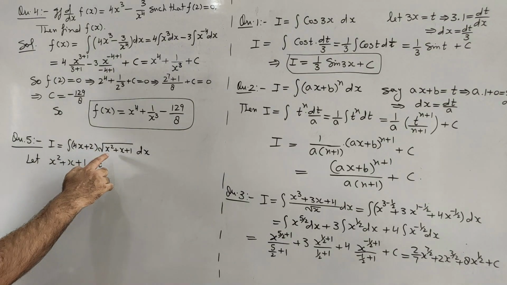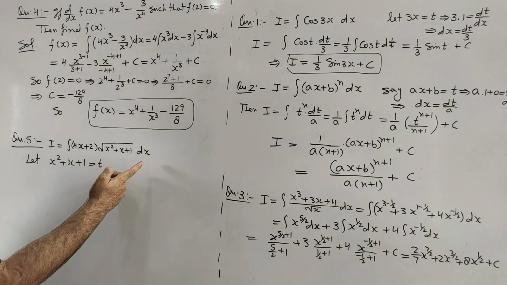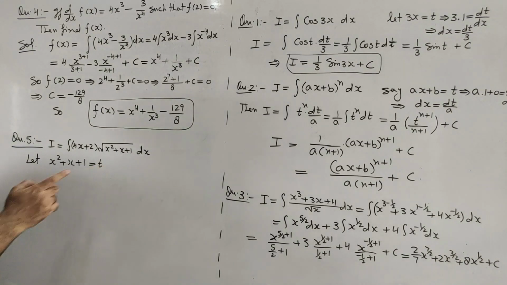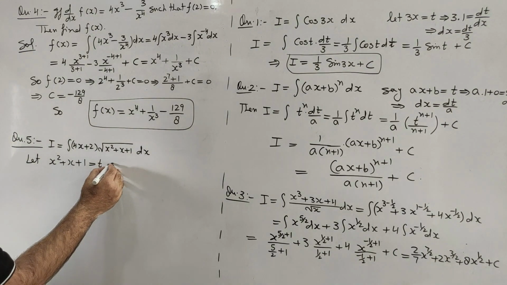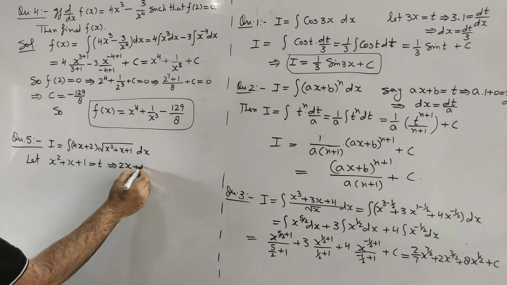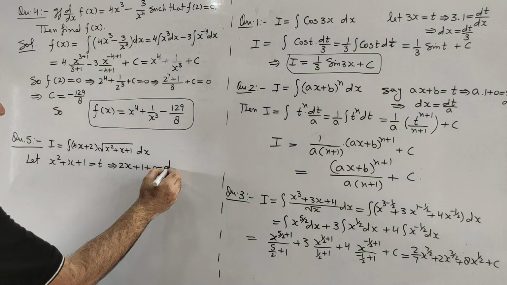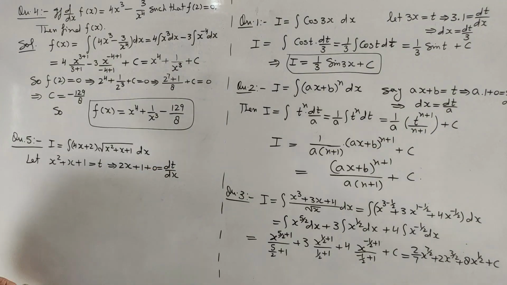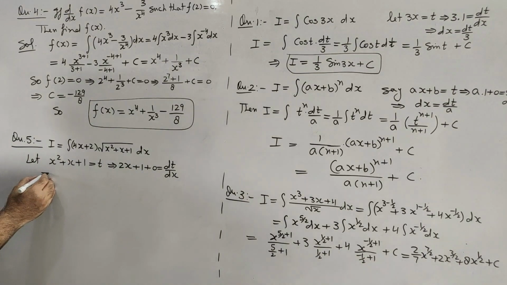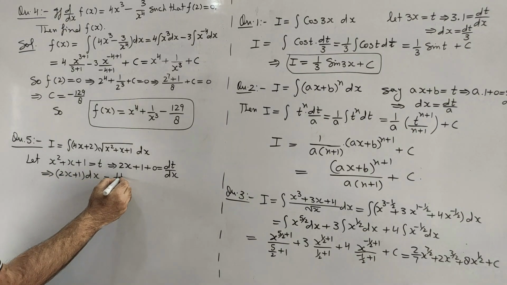So whatever's differentiation is given will be taken as t, and since this is taken as t, we will have to replace dx by dt, and to obtain the relation between dx and dt we will have to differentiate this expression. If we differentiate this expression with respect to x, it will give us 2x plus differentiation of x with respect to x, 1, plus differentiation of 1, that is differentiation of constant, 0, is equal to dt by dx. This will give us (2x plus 1) dx is equal to dt. 2x plus 1 dx is equal to dt.